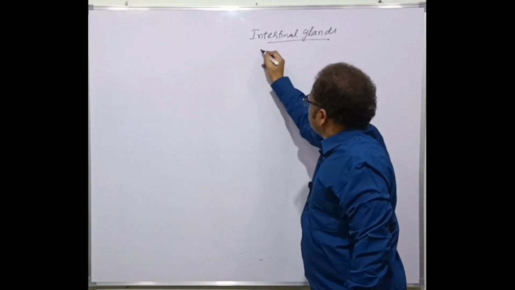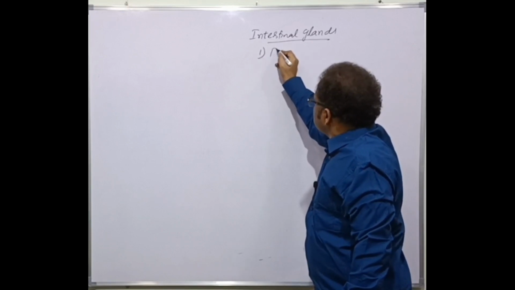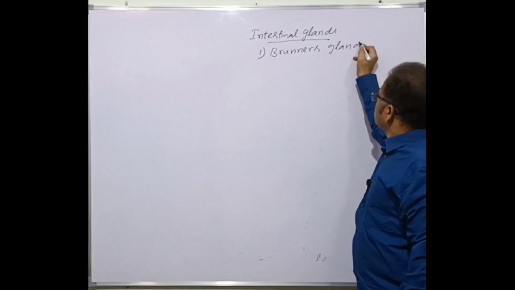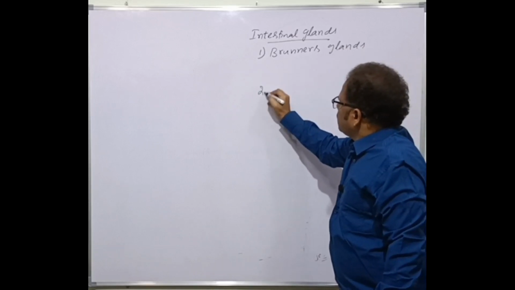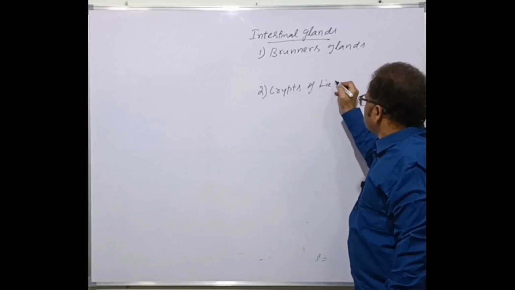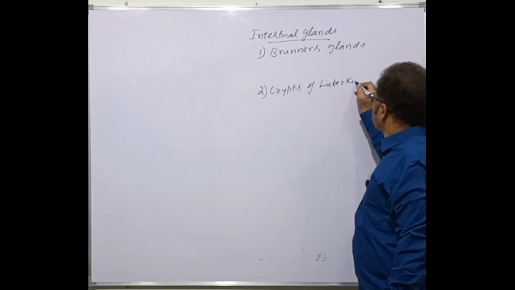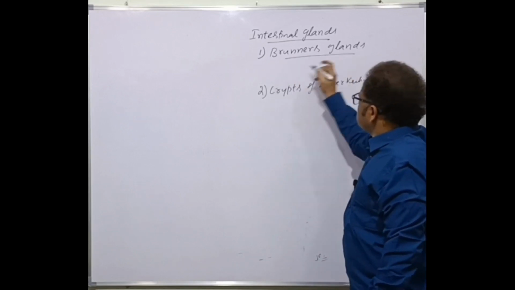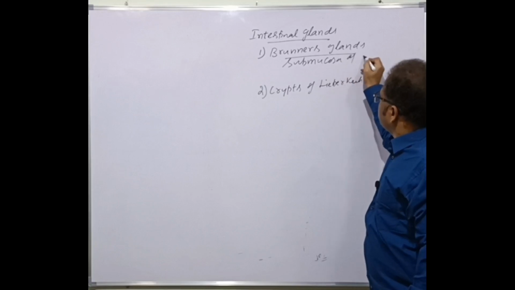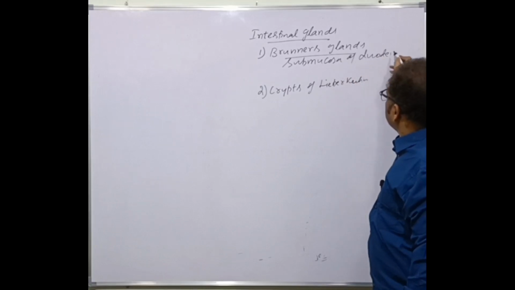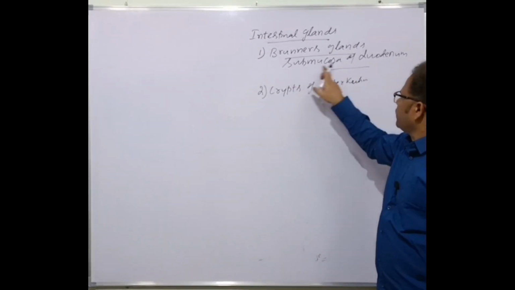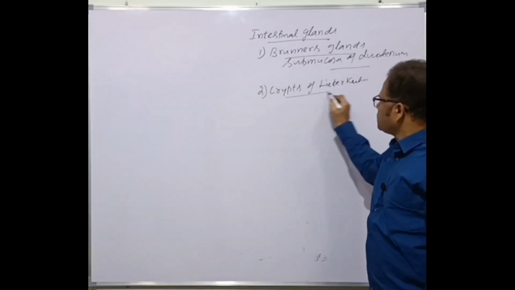There are two types of intestinal glands out there. One is the Brunner's glands. The next one is the crypts of Lieberkühn. Brunner's glands are formed by the submucosa of the duodenum. I told you in the previous session how the submucosa of the duodenum forms the Brunner's glands. Next one is the crypts of Lieberkühn.